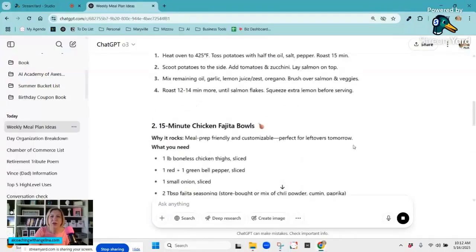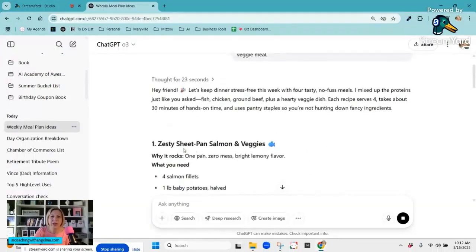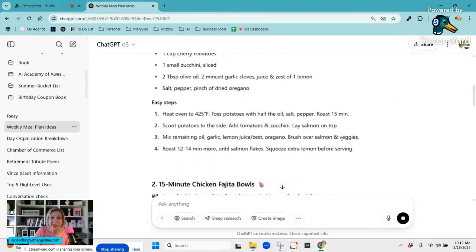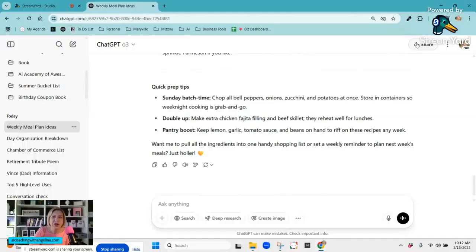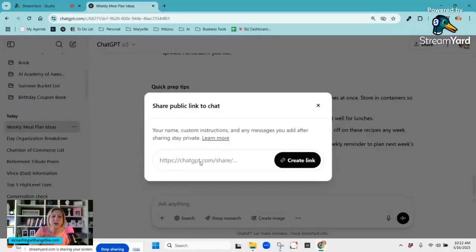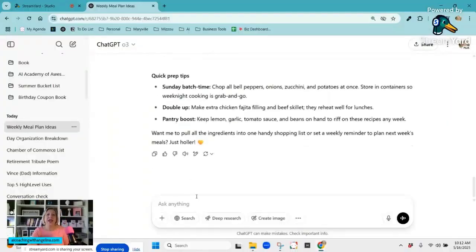Then again, if you like this and you want to print it, you can just copy and print. You can also share your conversation. There's a link if you want to send it to someone else. And then it even asks me, hey, do you want to create it into a handy shopping list? And I'll say, yes, please make this into a shopping list.